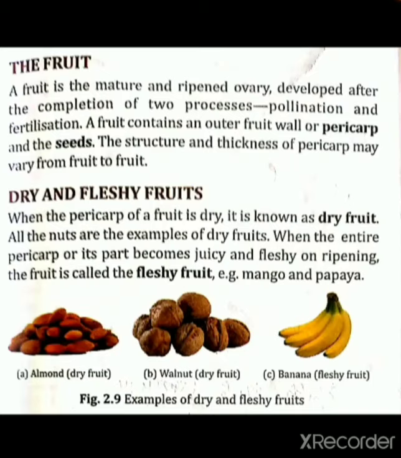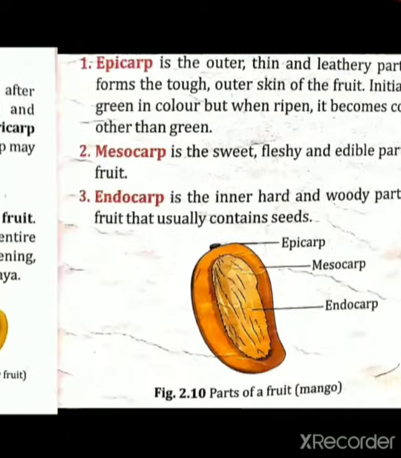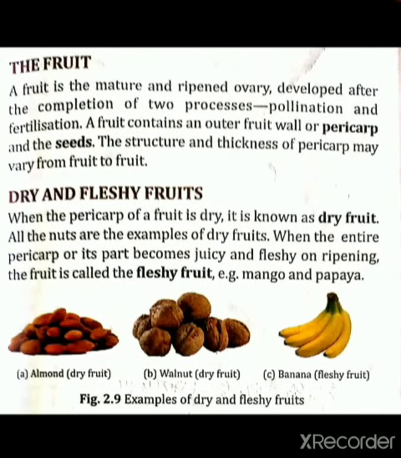Okay, a fruit contains an outer fruit wall or pericarp and the seeds. So remember, the outer covering of the fruit is called the fruit wall or pericarp. Okay, so fruit contains pericarp and seeds. The structure and thickness of pericarp may vary from fruit to fruit. So remember,